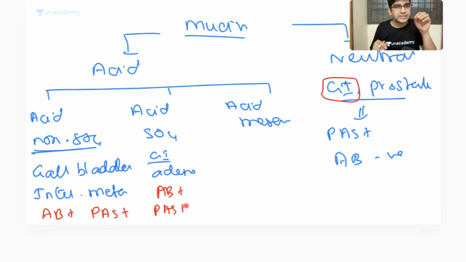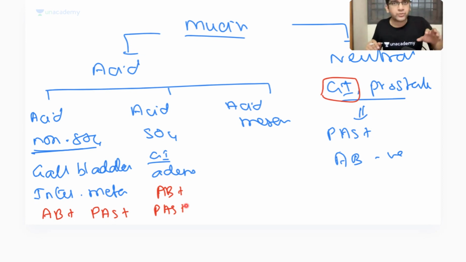Fine. But when I take an acid mesenchymal mucin, have you heard about materials like keratan sulfate, dermatan sulfate, hyaluronic acid? What group of substances are these? Glycosaminoglycans, right? So glycosaminoglycans will have mucin. It's like a jelly, so it should have a mucin component.